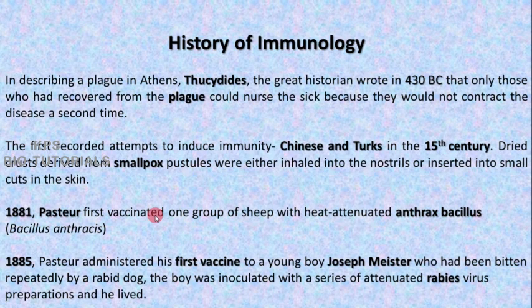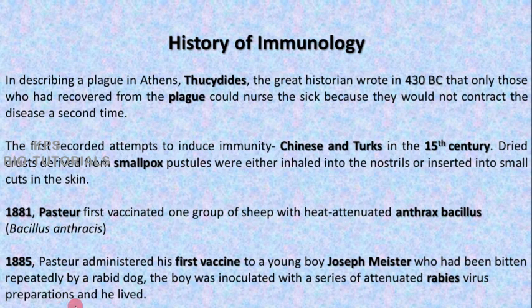And in 1885, Louis Pasteur administered his first vaccine to a human being, a young boy named Joseph Meister, who had been bitten repeatedly by a rabid dog. The boy was inoculated with a series of attenuated rabies virus preparations and he lived.